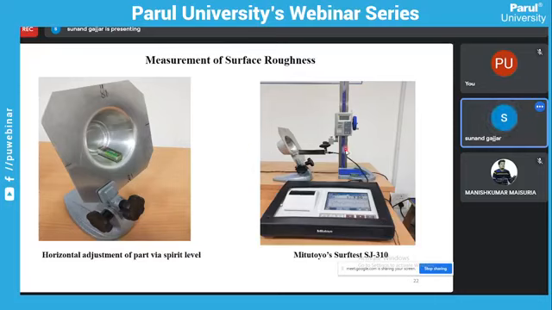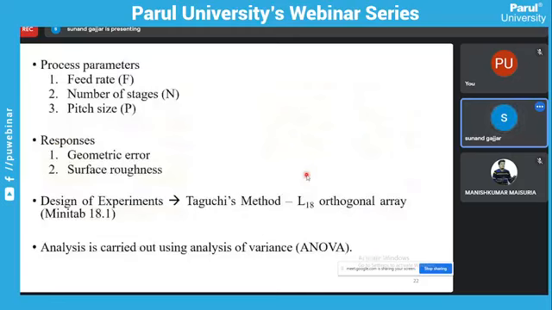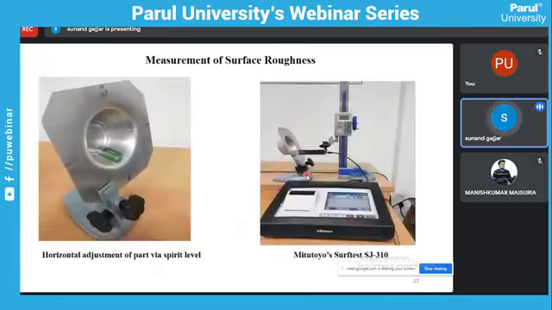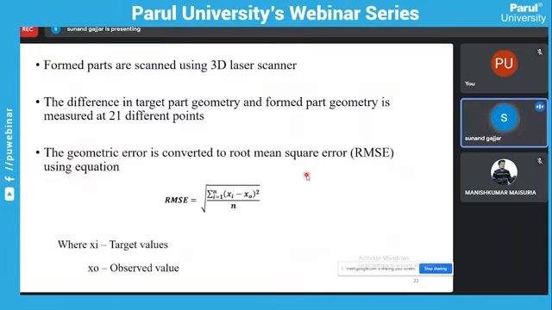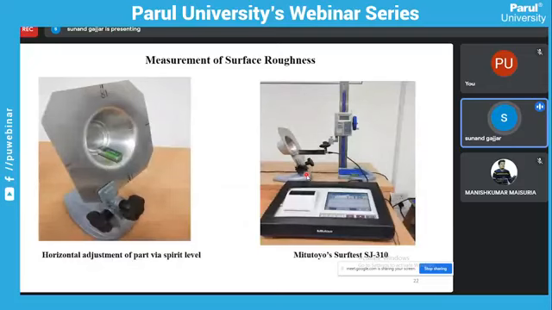Then, using this Mitutoyo Surftest SJ-310, we can get the Ra values, since surface roughness is measured in Ra. So these are the methods of measurement of geometric accuracy and surface roughness.